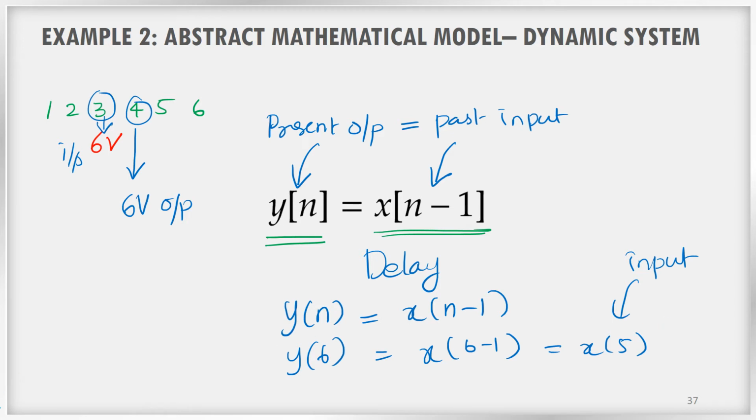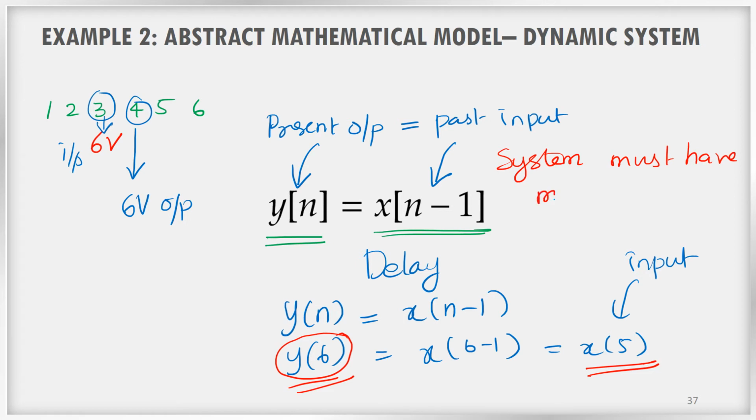So if you take the 6th second as the present moment, the output at the present moment is depending on the past input. So in this case, we can say that the system must have some memory. Why is it required to have some memory?